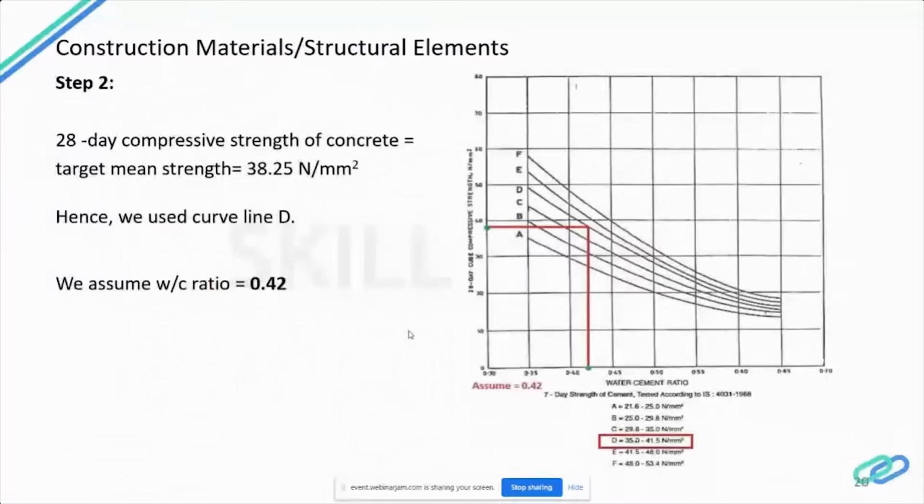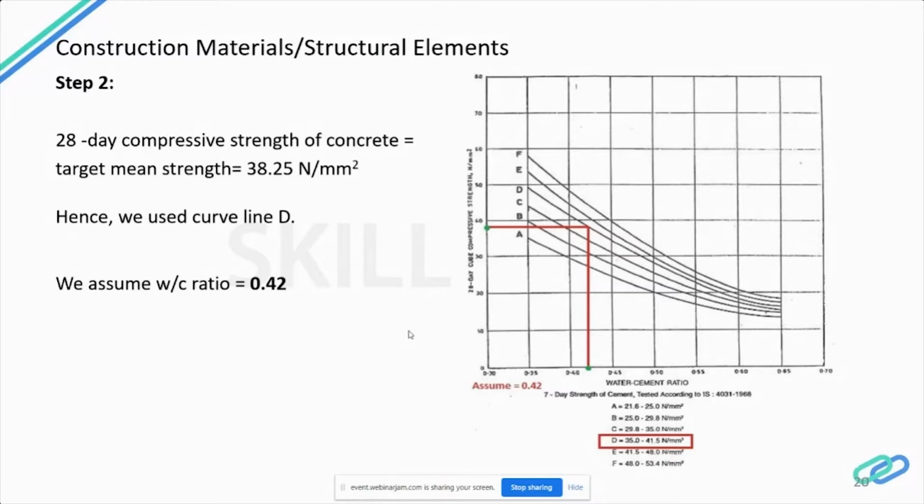So the second step is the other, second graph. I'm taking the same value of 28 day compressive strength, 38.25, and why I have taken the D curve line is, if you see below, I have highlighted here, that I've taken a grade of 30 Newton per mm square, and my value is between 38.25.